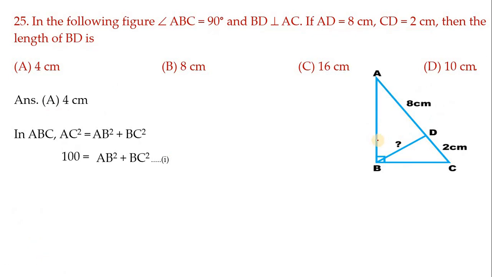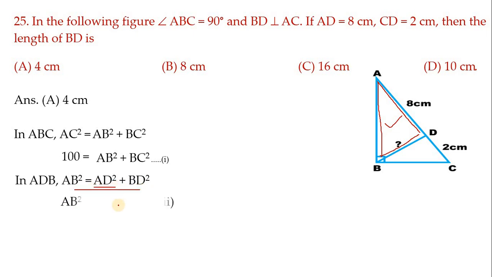Similarly, apply for triangle ADB. For this triangle, if you apply the Pythagoras concept, we get AB square equals AD square plus BD square. The AD value we know, so substitute 8 square, we get 64. And call this equation number 2.